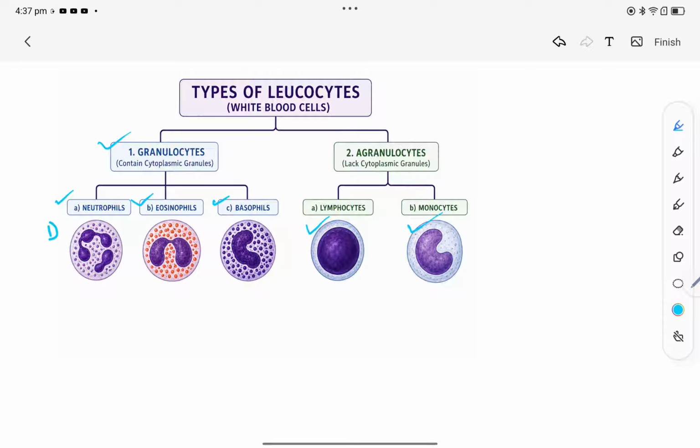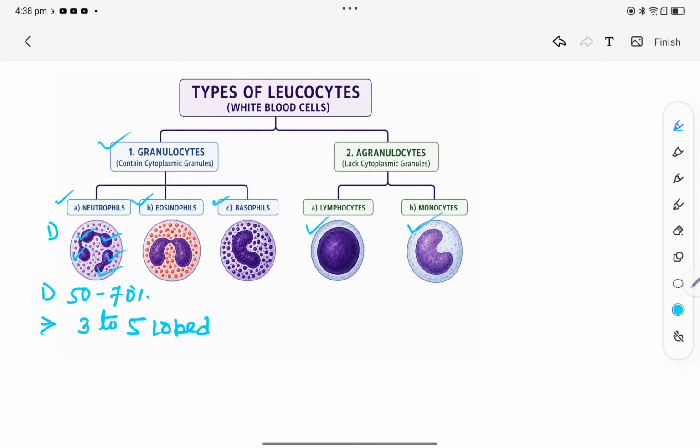Most of the leukocytes are neutrophils. Neutrophils make up 50 to 70% of total leukocytes, and it varies from person to person. The nucleus is 3 to 5 lobed. If we study this diagram, we can see that here the nucleus is divided into lobes: 1, 2, 3, 4, 5.